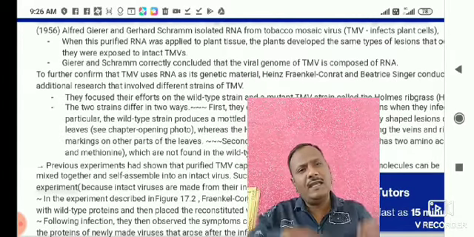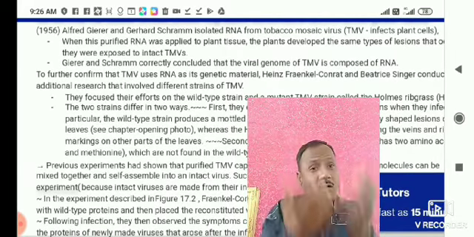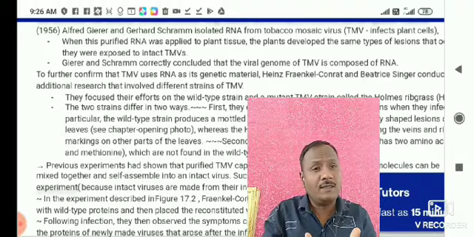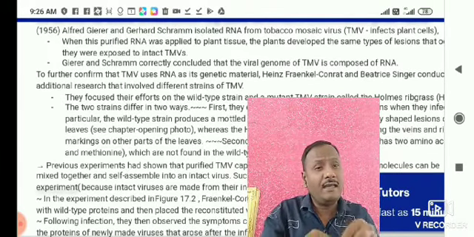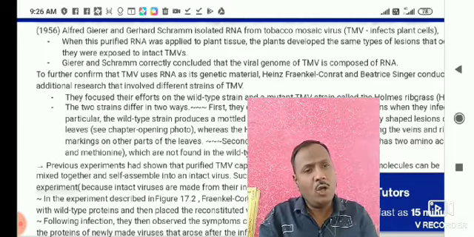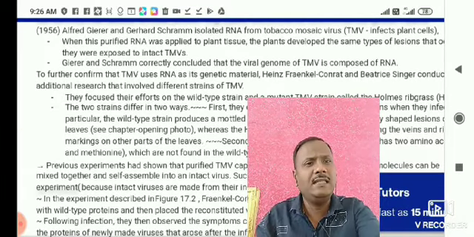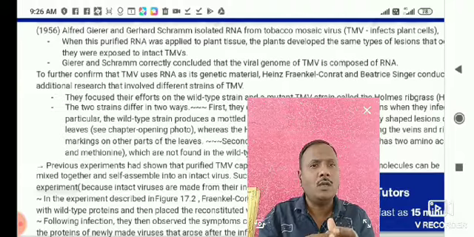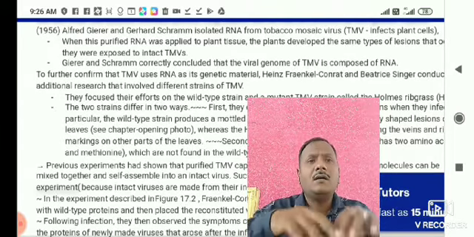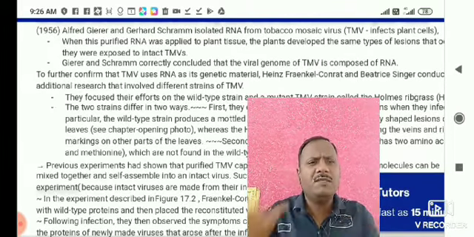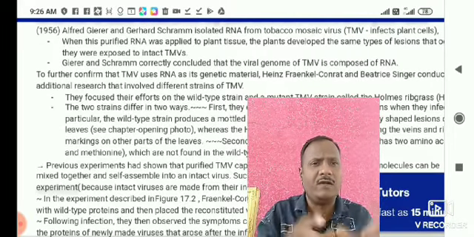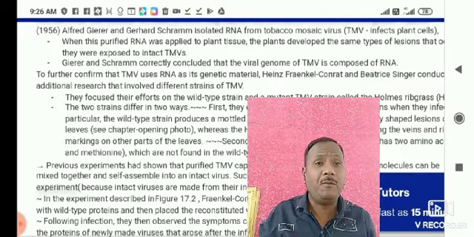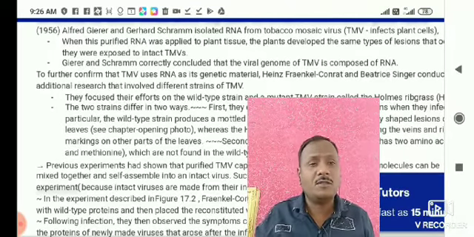It means that when he isolated RNA from tobacco mosaic virus and again applied that isolated RNA on the healthy leaves of the tobacco, after a period of time, clearly the same symptoms as the tobacco mosaic virus previously infecting the plants were observed.